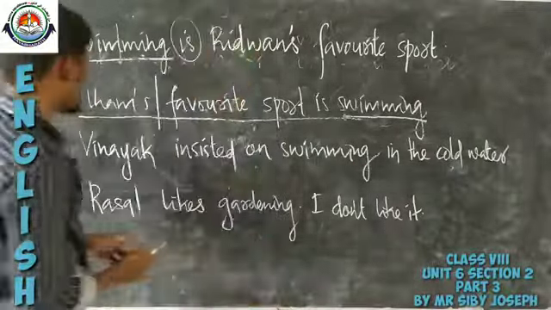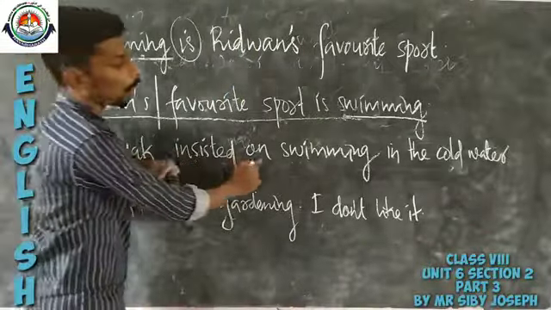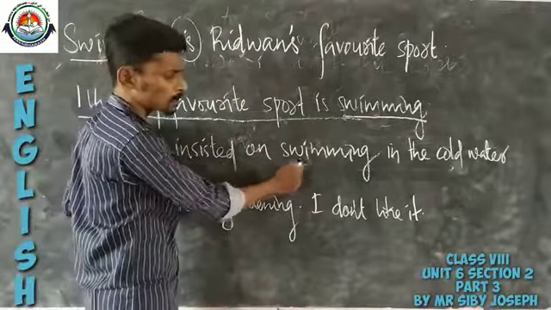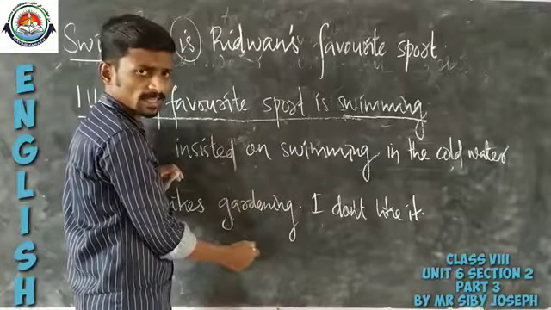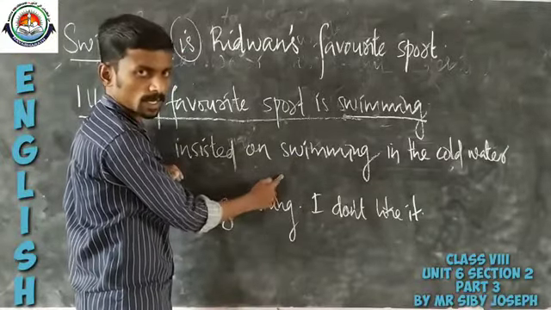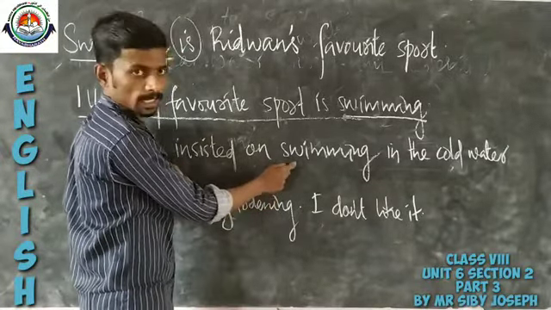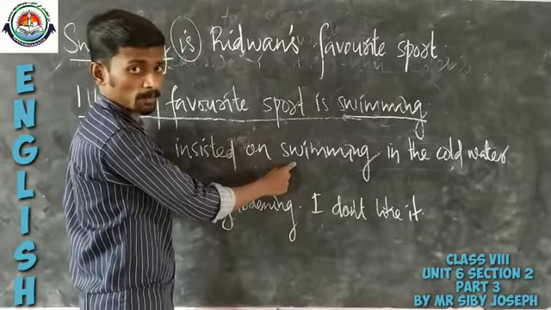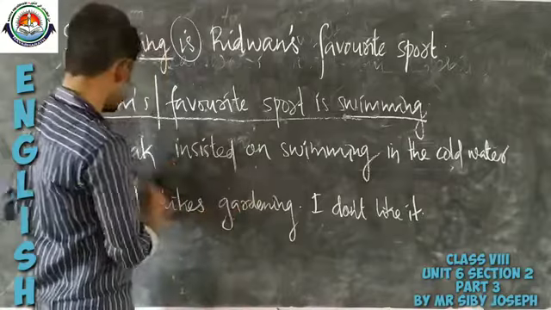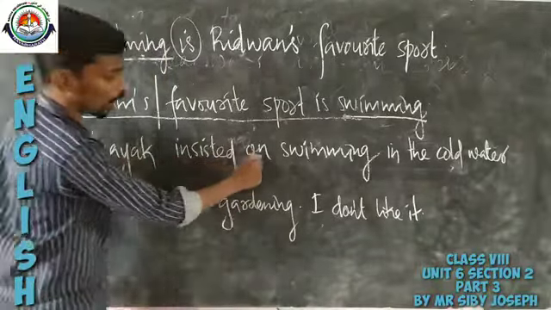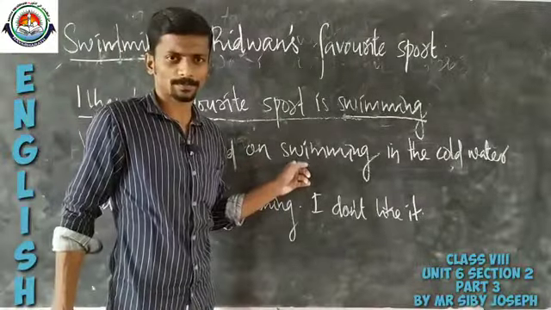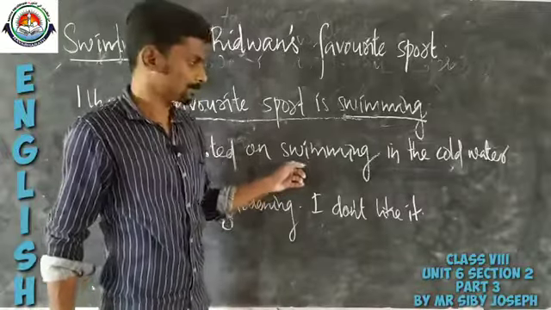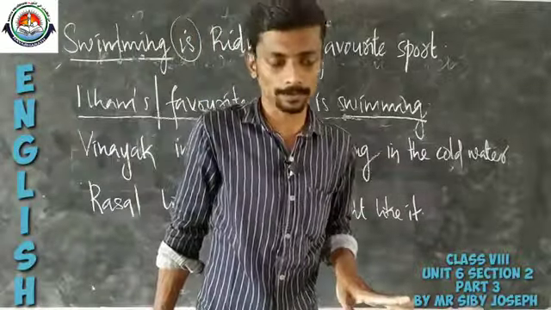Look at this example. Vinayak insisted on swimming. Here also swimming is used as a noun, so it becomes an example of a gerund. Vinayak insisted on swimming in the cold water.